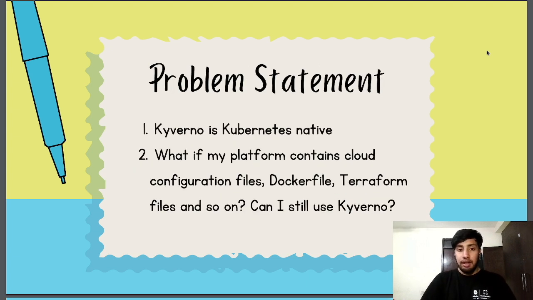Cool. Now let's try to understand what the problem statement is. Kyverno is actually Kubernetes native, and now with platforms going cloud native, there are a lot of security risks that evolve over time. So it becomes very important to have your infrastructure secure, and most of the time your infrastructure is built upon the cloud, and you are using cloud configuration files, and depending upon your infrastructure, you might be using Docker files as well, or Terraform files at the same time.